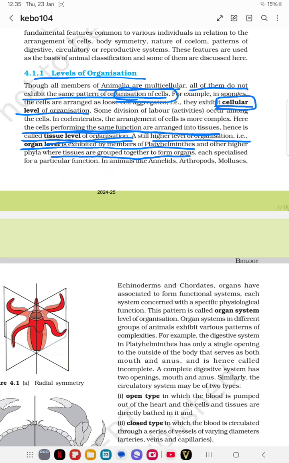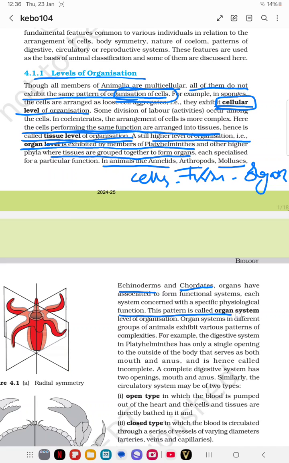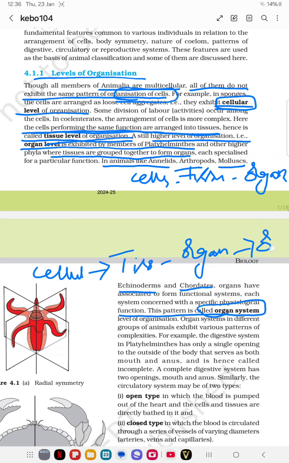So it starts with the cells, then tissues, then organs, and as the level increases, it leads to the organ system level. In animals like annelids, arthropods, molluscs, echinoderms and chordates, the organs are organized into organ systems. It starts with the cellular, then the tissue, then the organ level, and then the organ system level, with specialized physiological functions seen in annelids, arthropods and molluscs.